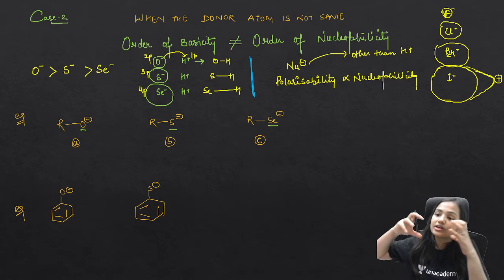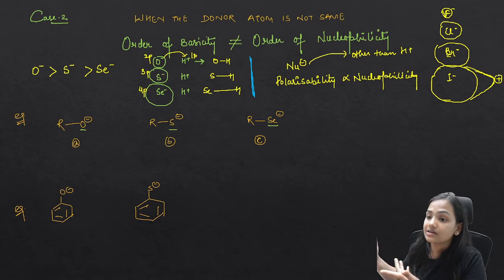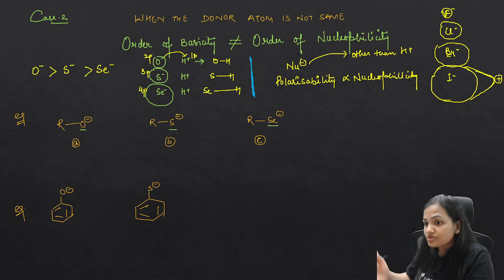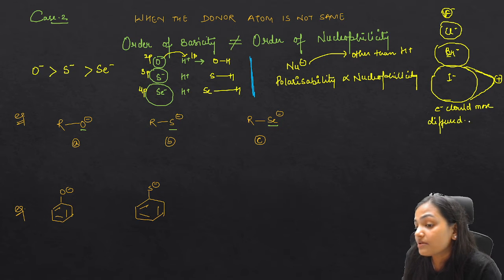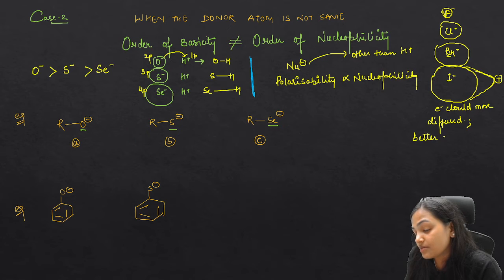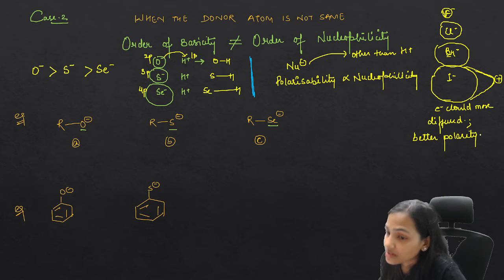If they have to attack a carbonyl carbon, and their electrons are loosely held, their electron cloud is more dispersed or more diffused. If their electron cloud is more diffused, they will have better polarizability and a better tendency to form a covalent bond, because ultimately they have to attack atoms other than H positive.